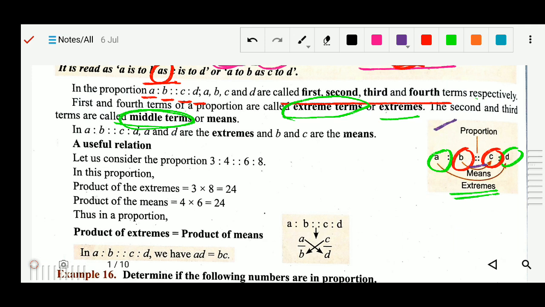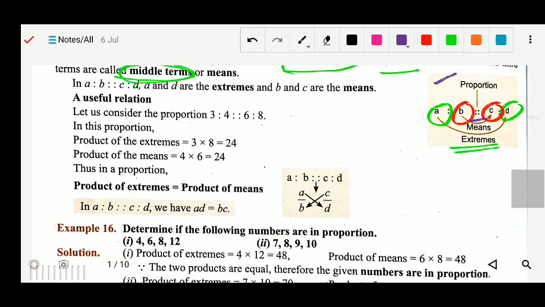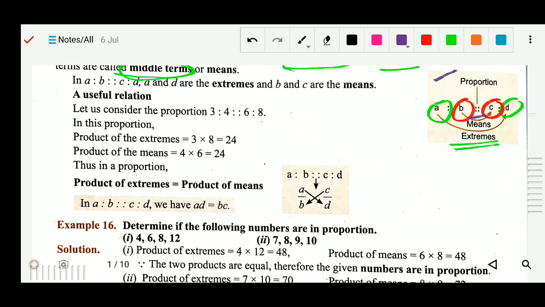Understood? So how you will solve this question, that is the process you will see here. What is the relation? You can multiply 3 into 8, these two, and you can multiply 4 and 6. So the product of extremes: who is in the extremes? Extremes means at the ends, 3 and 8, because one is the left extreme and one is the right extreme.